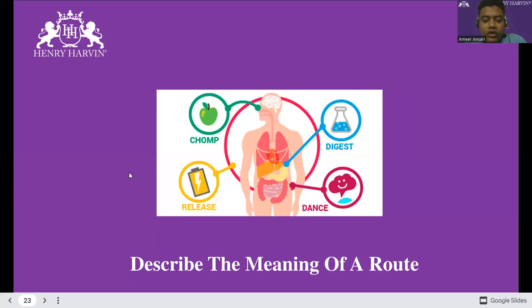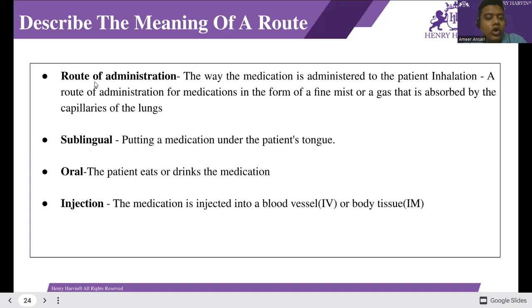What is the meaning of the route? The route is the route of administration, the way the medication is administered to the patient. Inhalation is a route of administration for medication in the form of a fine mist or gas that is absorbed by the capillaries of the lungs. Next, sublingual: putting a medication under the patient's tongue. That route is the sublingual route. Next, the oral route: a patient eats or drinks the medication, and that is called the oral route.